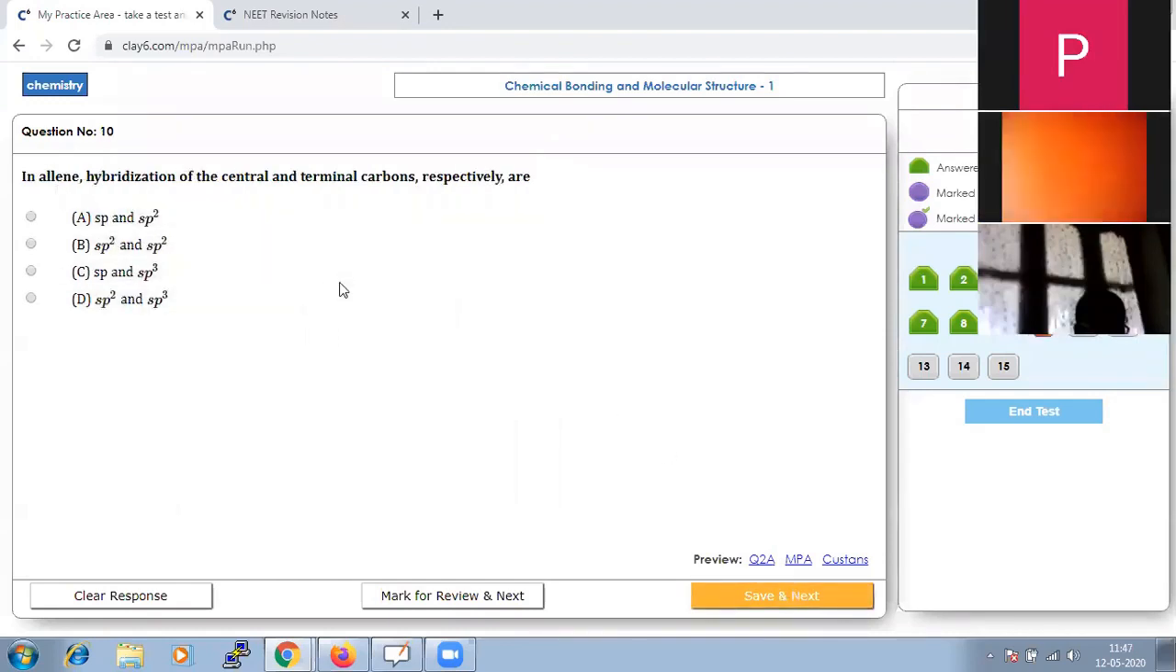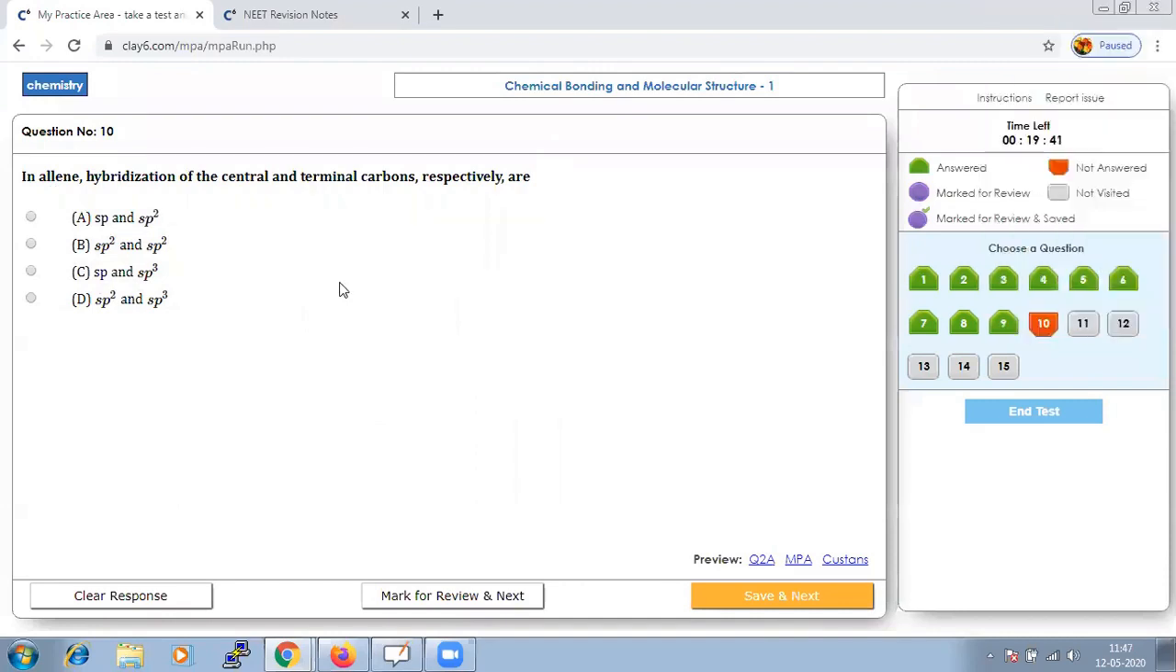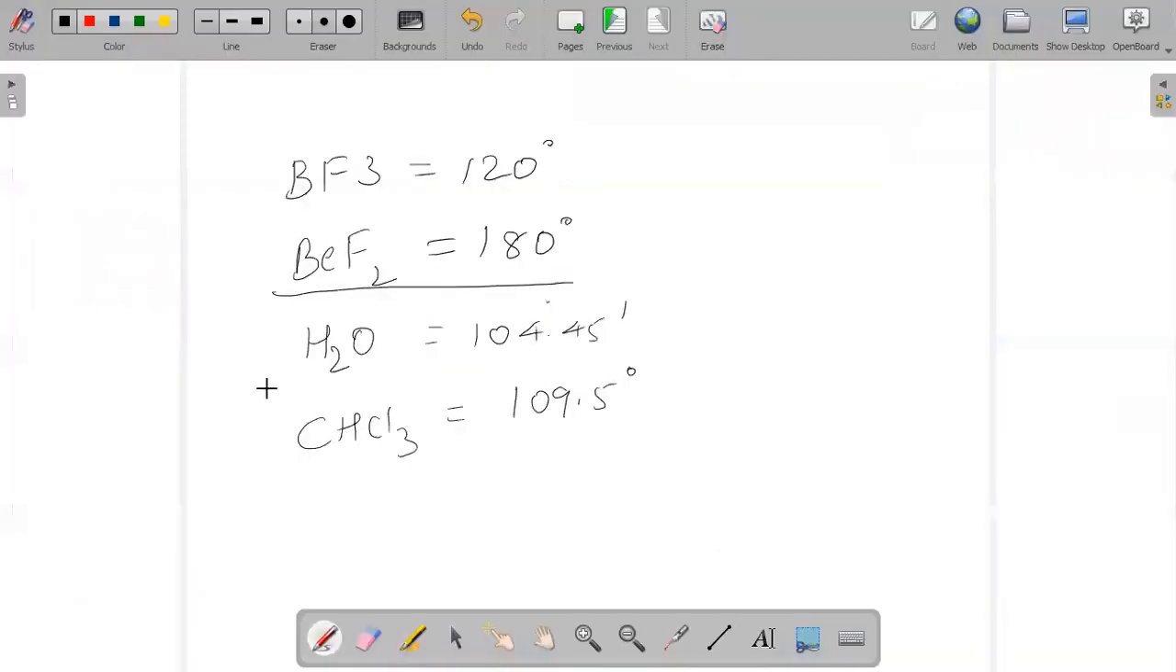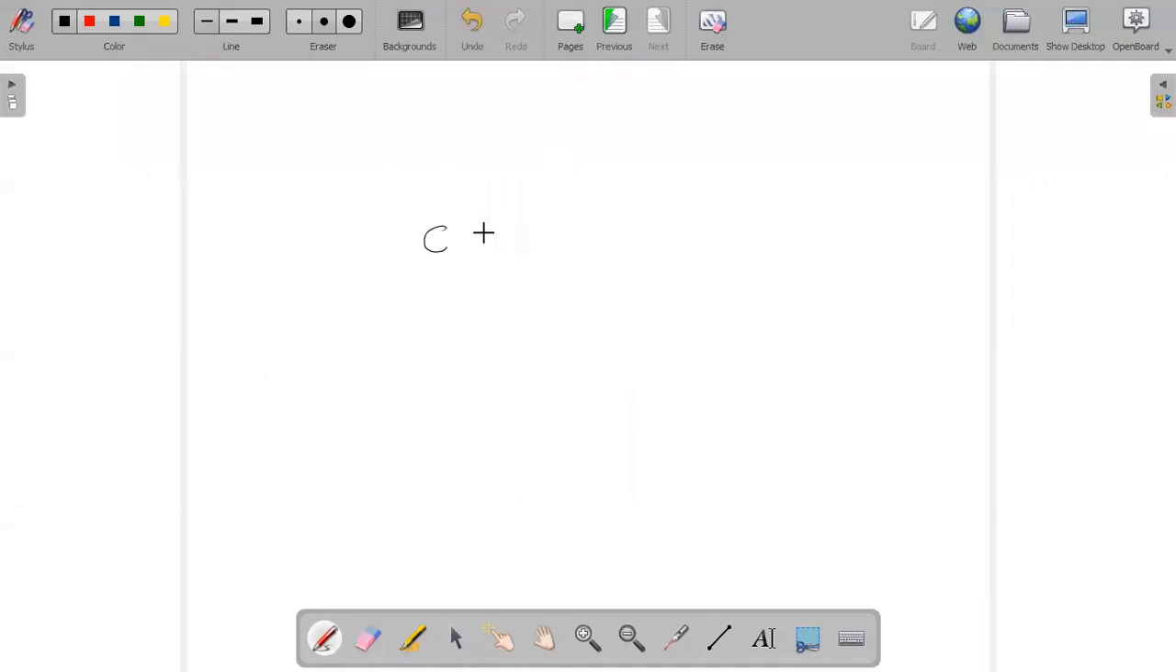Next question is: in allene, the hybridization of the central atom and terminal carbons respectively are. The very first question which arises in our mind is, what is allene? If we know allene, only then can we say the answer. Allene is a compound in which one carbon atom has a double bond with each of its two adjacent carbon atoms. If I draw the structure, it will be clear. It should be like this.